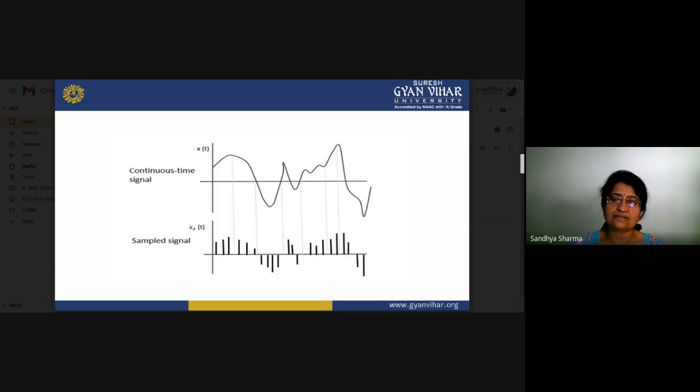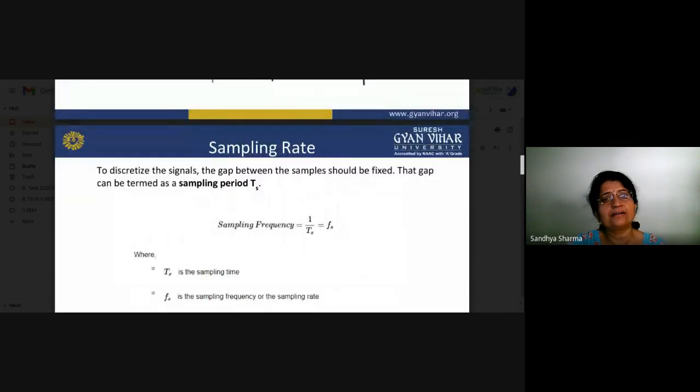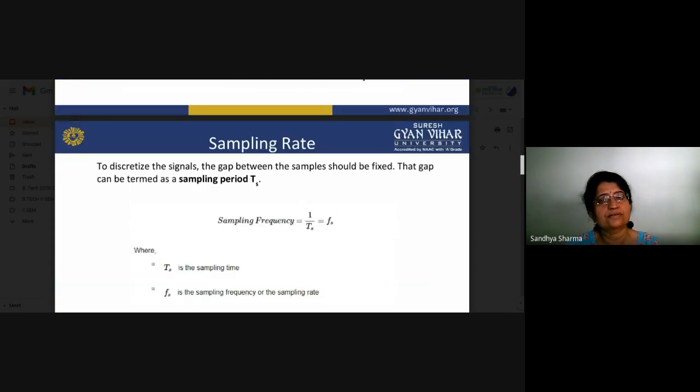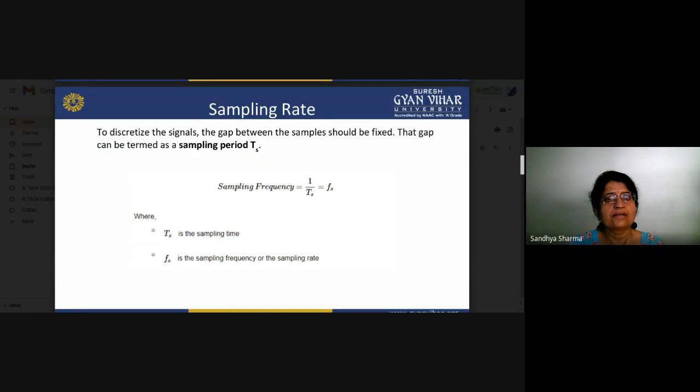Again, we will talk about the rate. At what rate can you convert your signals into discrete form? Between discrete samples there is a gap. The sampling rate means the number of samples per second. The gap between two samples is fixed, and we can measure that gap, which is called the sampling period Ts.